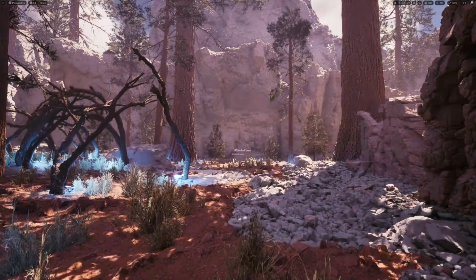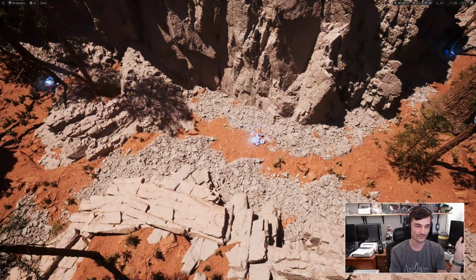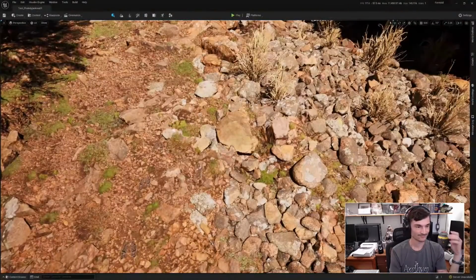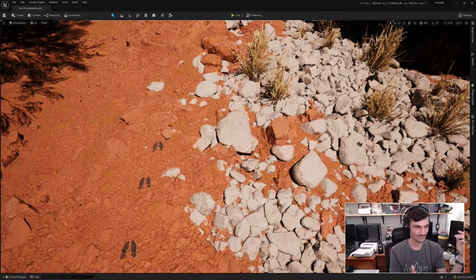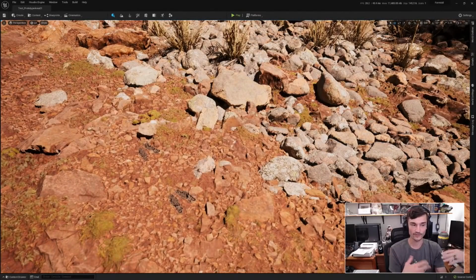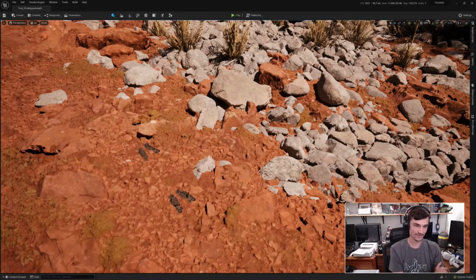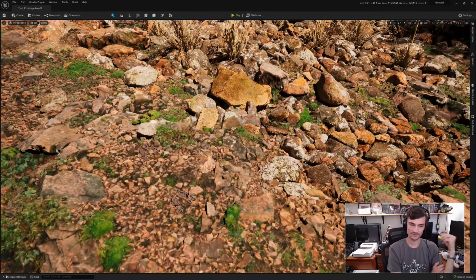Yeah, and I used to have it really realistic, like the initial Megascans stuff that's in there. And if you want, we can show a video for that. It's the third one. This is showing how it used to be realistic, but it was really hard to track the creatures and to make out what is what because it was so realistic. Those tracks just got lost, and it really matters where you're walking because they can follow your tracks, you can follow their tracks. So I ended up pushing it in this stylized direction, which works really well because then it gives me a more distinct look.